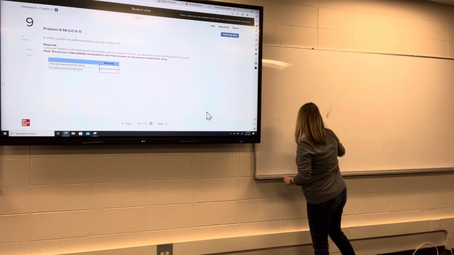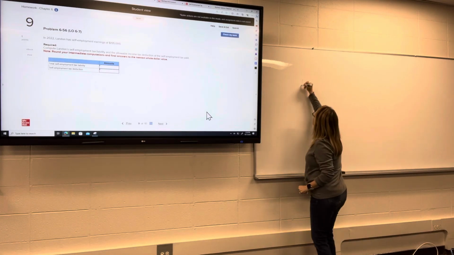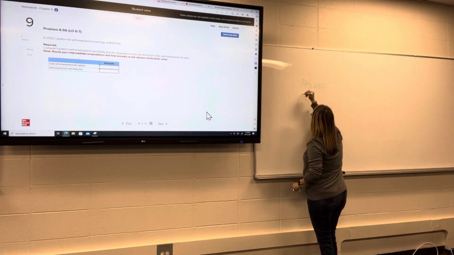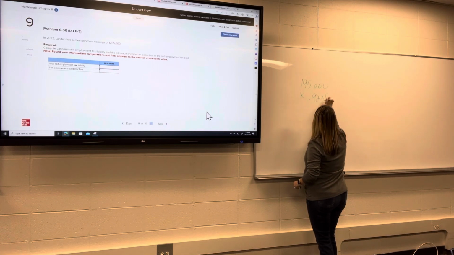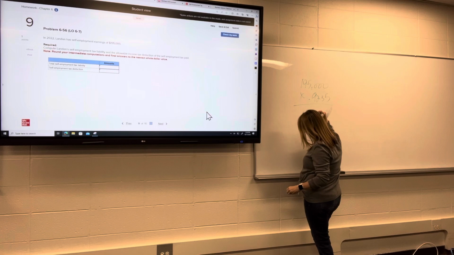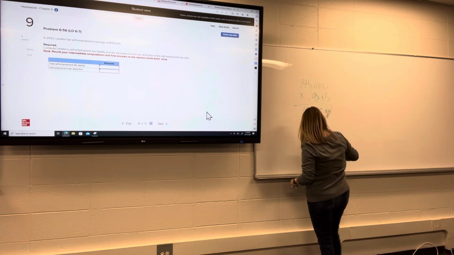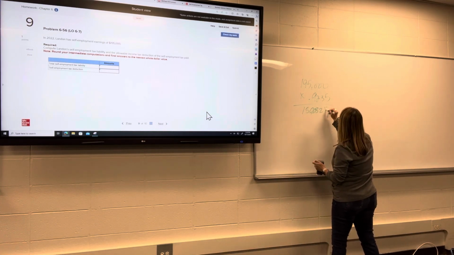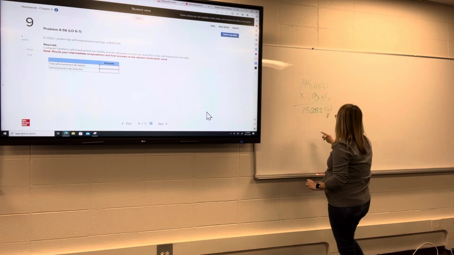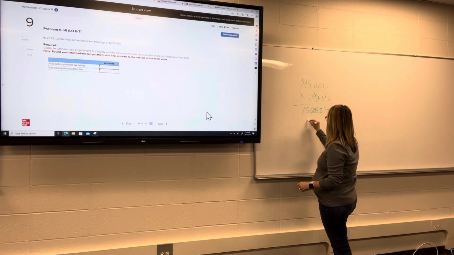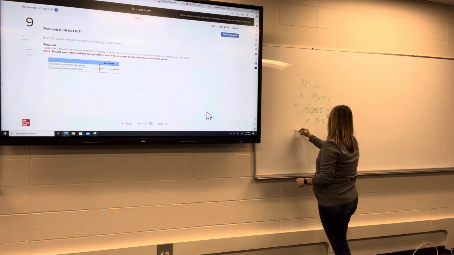You can only deduct 50%. Okay, so 195 times 0.9235 is how much? It's 180,082.5. So our self-employment tax is gonna be based on that.